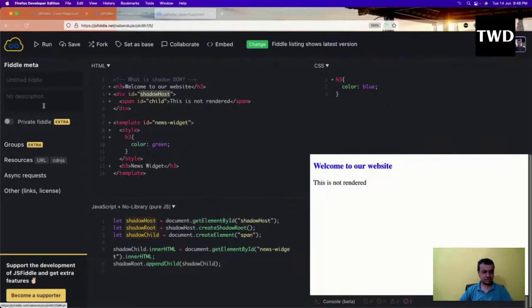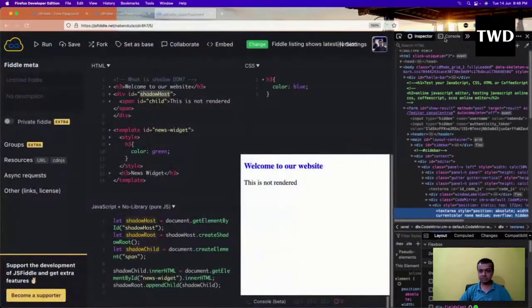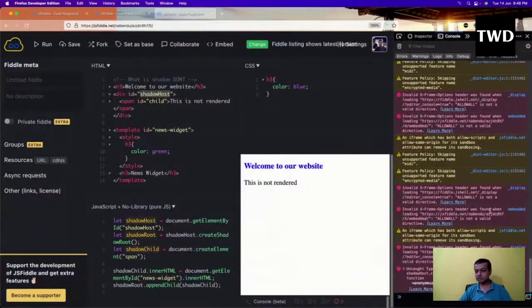There will be some mistakes here, so that's why it is not coming. One second. There is some error: create shadow root is not a function.